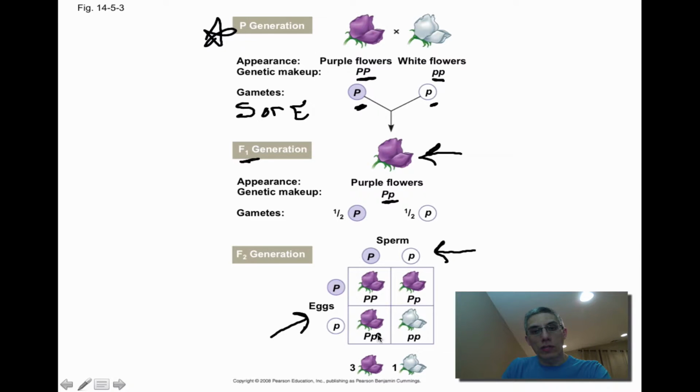And so if you notice in this case, we have 3 purple to 1 white. So remember, when it comes down to genetics, if that capital P is there in this case, then we are going to get that dominant color. But if it's absent, then that's going to allow that recessive color to appear. And so this gives us the typical 3-to-1 ratio that we would find in the F2 generation cross.